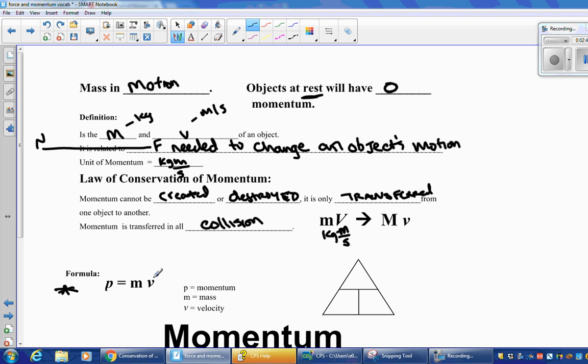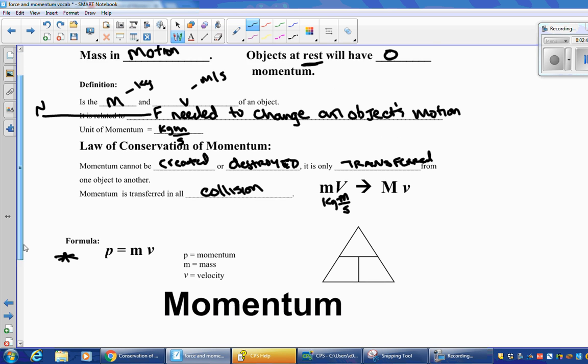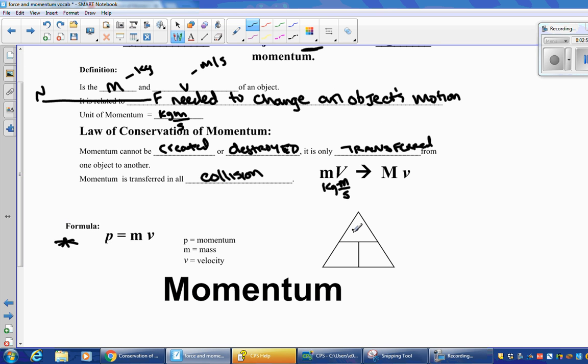The way you can rearrange this is in a triangle, P, M, V. If you are missing velocity, you can just divide momentum by mass to get velocity. If you're missing mass, you can divide P by V to get M. And if you're missing P, you just multiply these right here. You see this is like a big division bar. You could use this triangle, but let's do the algebra here.